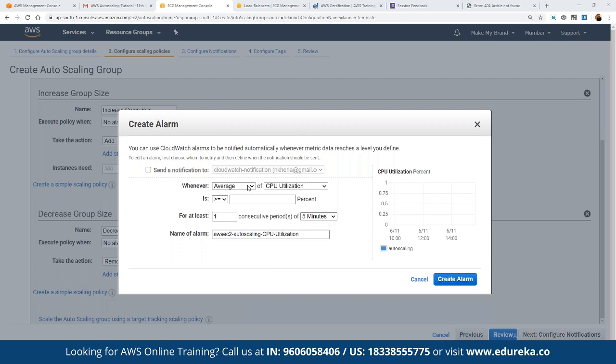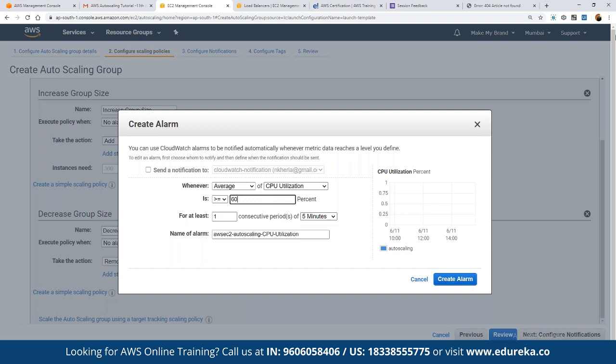For example, here we can define whether we want the average, minimum, or maximum. So we want that if we average CPU utilization, or we can choose from maximum disk read, network in, network out, and we want it to be greater than or equal to, suppose, 60%. Let's suppose we define 60%, and that should hold for at least 1 consecutive minute.